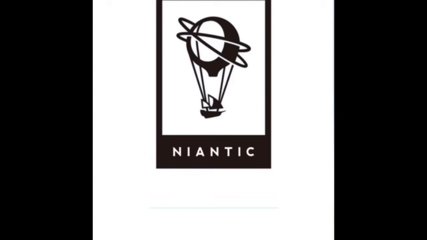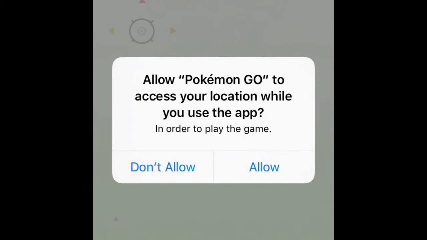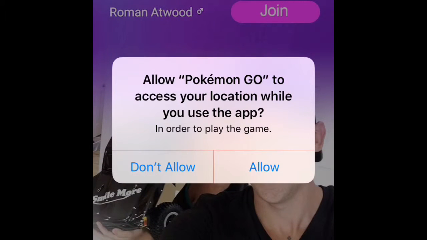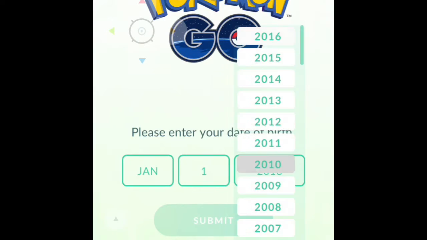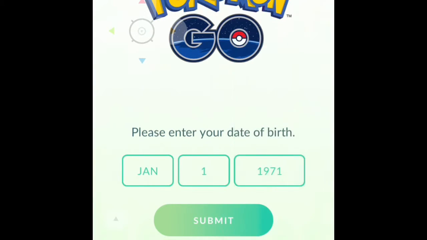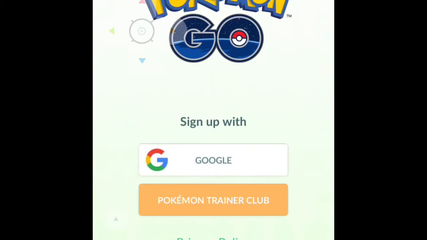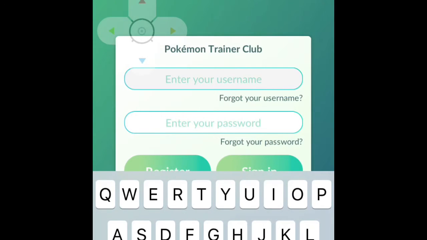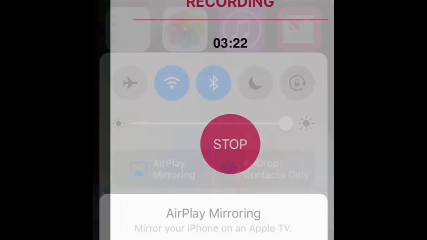This is loading right now, so I'm waiting for that. There we go. Allow Pokemon Go to access your location while using the app in order to play the game. For this, you do. There are ads in this, so you just put a random one. I keep that, and then I just change this to whatever. Then I go to Pokemon Trainer Club and enter your username. I'm going to cut this part out so you can't log in as me.